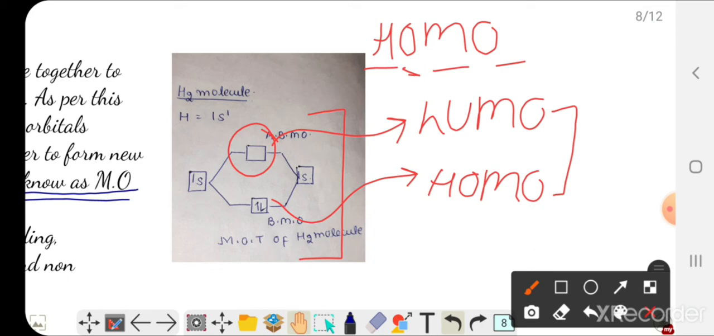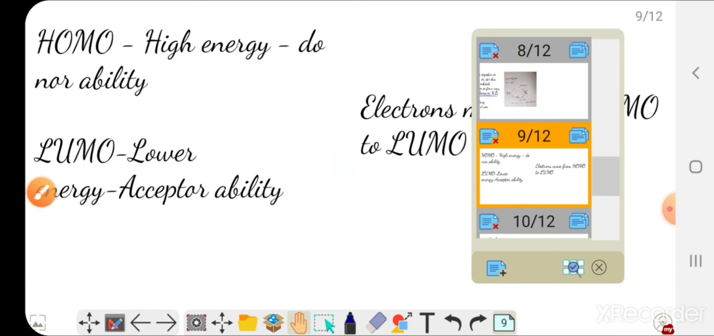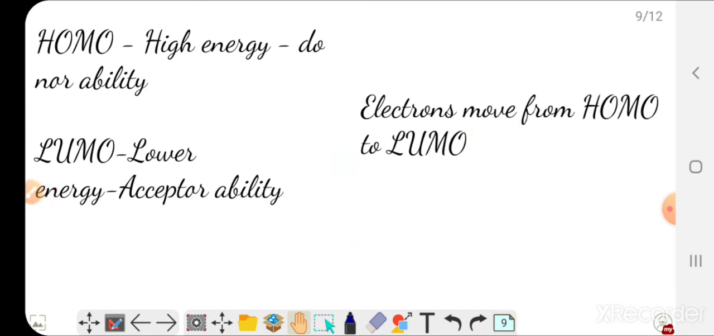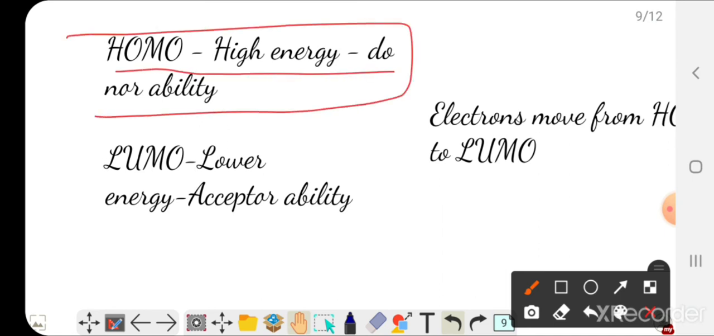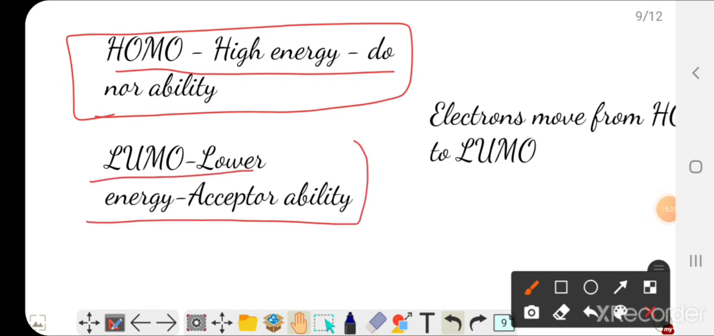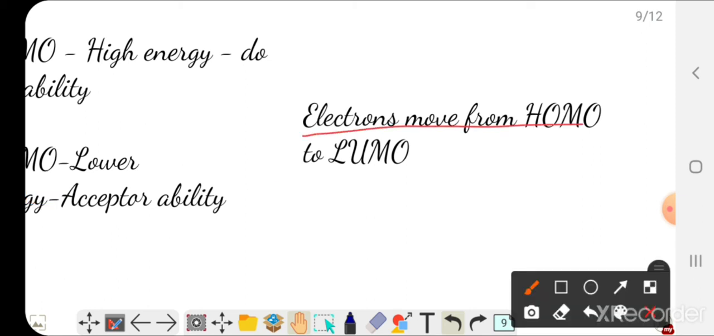Okay, let us continue further. I have clearly explained here that the HOMO has a higher energy and it has donor ability, whereas the LUMO will have lower energy and acceptor ability. And one thing must be kept in mind, that the electrons always move from HOMO to LUMO. I will be explaining this with an example in the next few slides.